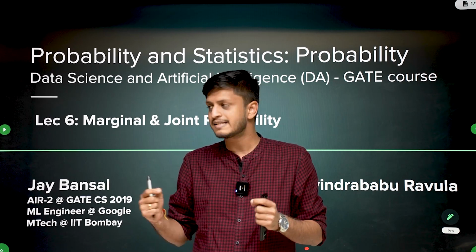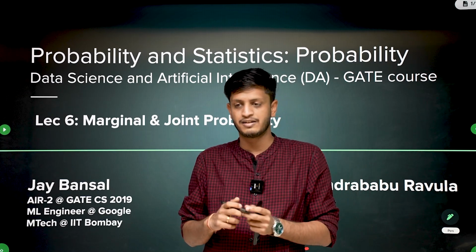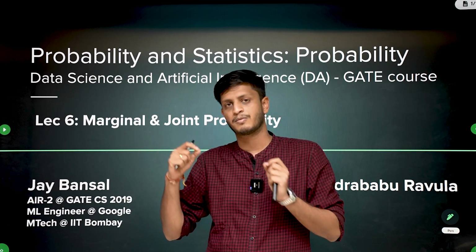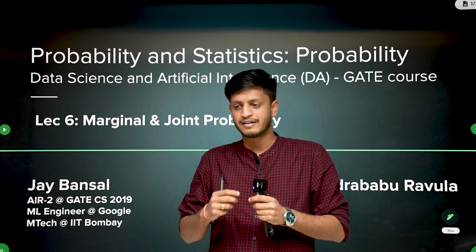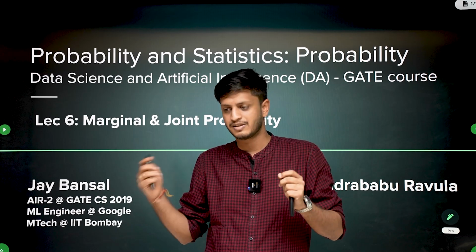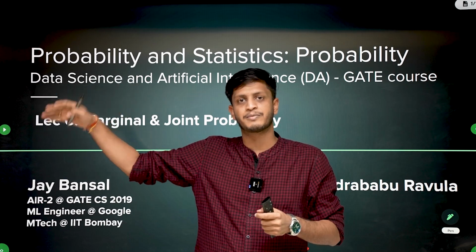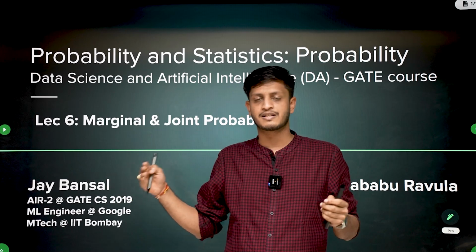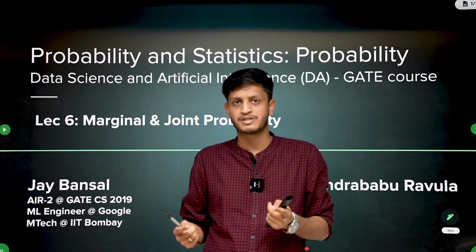But what we have seen is questions generally will not be directly from marginal or joint probability. You won't see that, but these are key terms. You need to know what marginal probability means, what total probability is, what joint distribution is, what prior is, posterior is, and when you combine all these things together, like Bayes theorem, conditional probability, the question can be from the entire concept. So it's very important to practice. After doing all the sessions, you will do a lot of practice questions, and questions can be a mix of multiple concepts that you have seen.